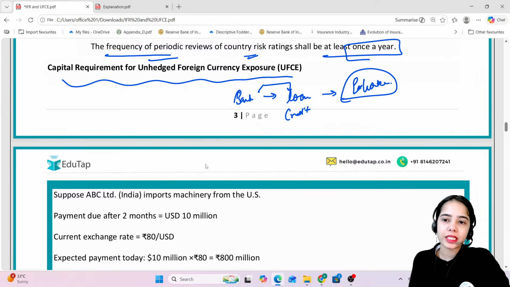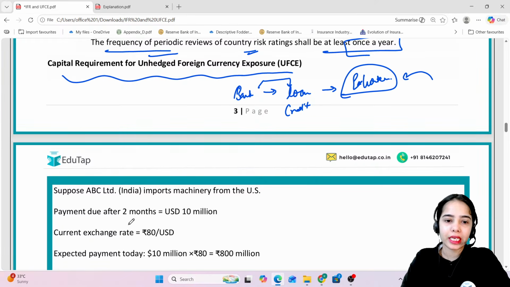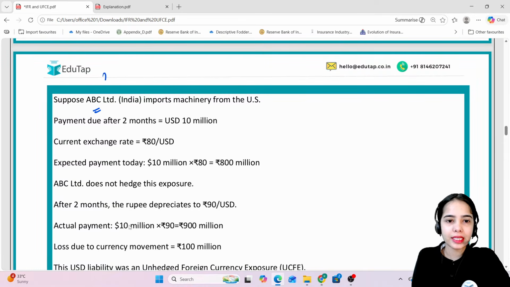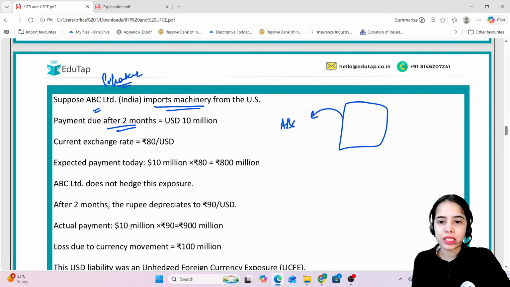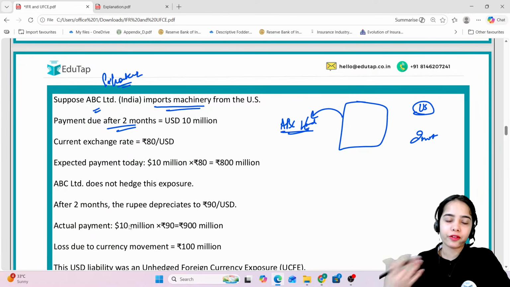Now let's say the exporter is importing. Let's say ABC Limited is the exporter of India. It is importing machinery from the US. Now for the machinery that is imported from the US, the payment is due after 2 months. So let's say a big machinery has been imported by ABC Limited, and the US based company has given 2 months' time for ABC Limited to pay the money.